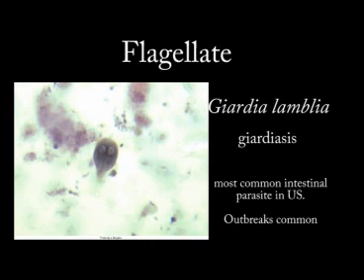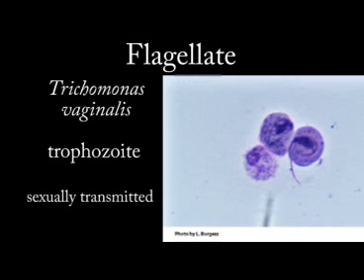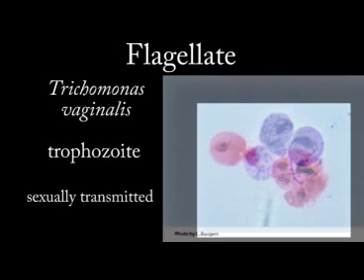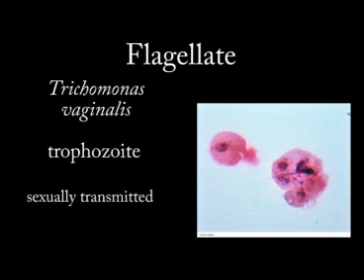The next flagellate to be discussed is Trichomonas vaginalis. T. vaginalis exists in trophozoite form. It causes a sexually transmitted disease known as trichomoniasis. It is estimated that over 3 million people in the United States alone are infected with T. vaginalis. However, approximately 33% of those, according to the CDC, are asymptomatic. T. vaginalis can affect both men and women.